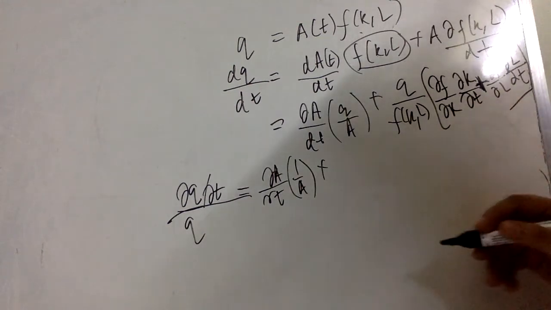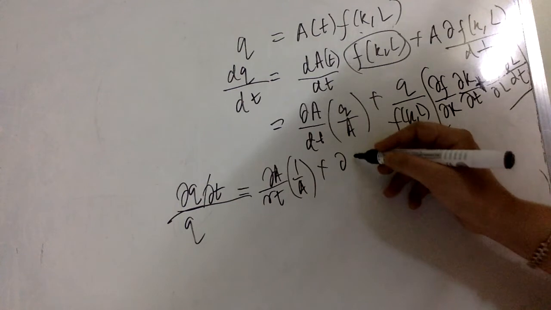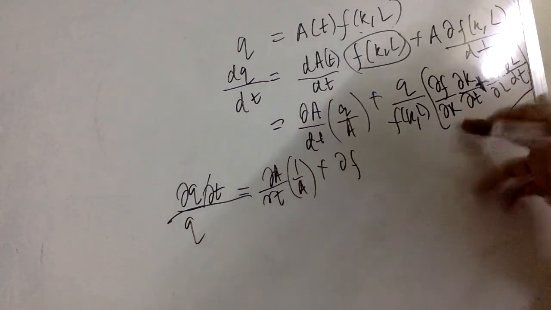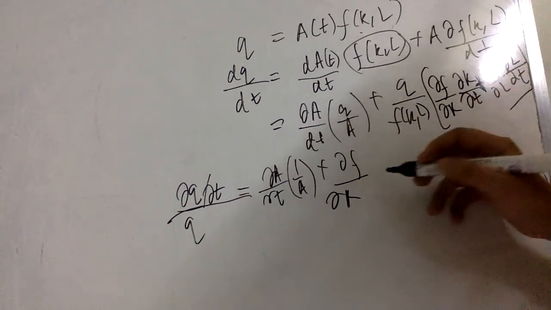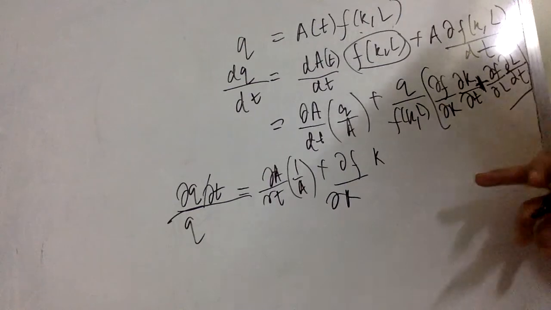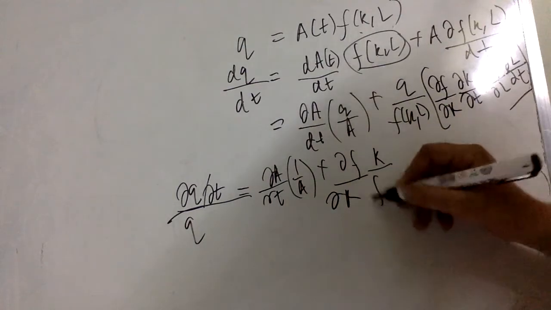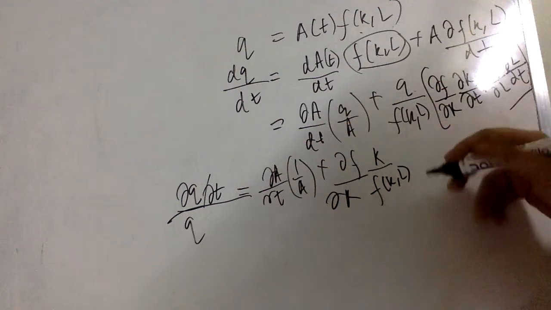Next I write dF by dK times K upon F(K, L): K I am writing in the denominator and the numerator at the same time, and Q, if I am dividing, gets cancelled here.